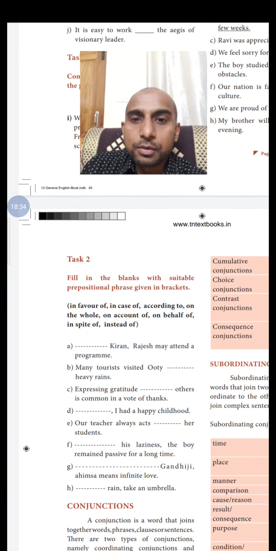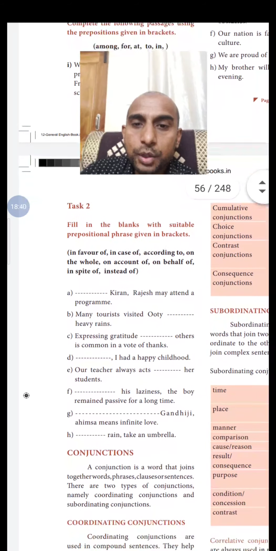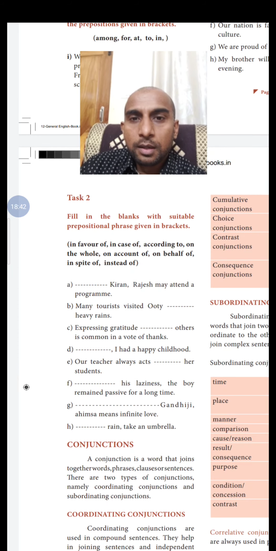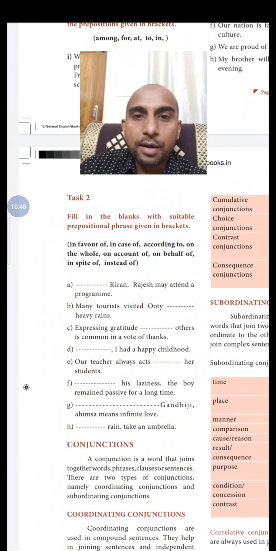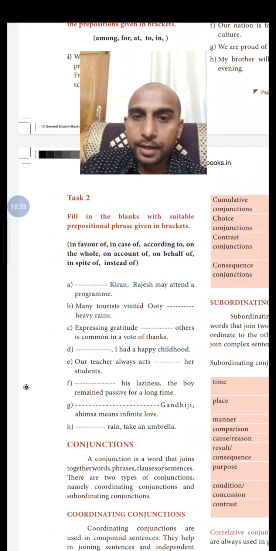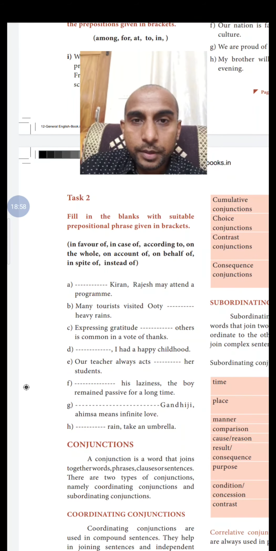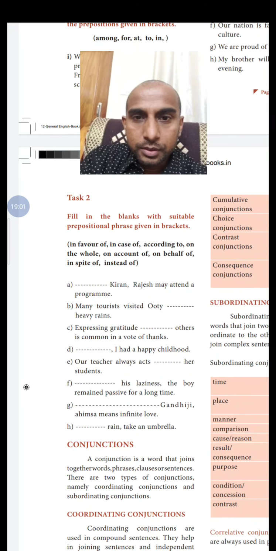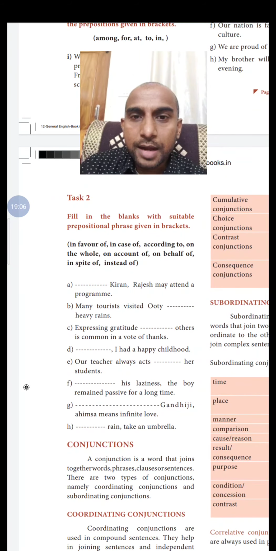We have one more task in prepositional phrases to finish. Fill in the blanks with the suitable prepositional phrase given in brackets. Let me see you answer all these. Dash Kiran, Rajesh may attend a program. The correct answer is instead of. So here you have to find the correct prepositional phrase. Not in spite of, sorry, instead of. Beg your pardon, please change it. Instead of Kiran, Rajesh may attend a program. I think you found the correct answer, instead of.